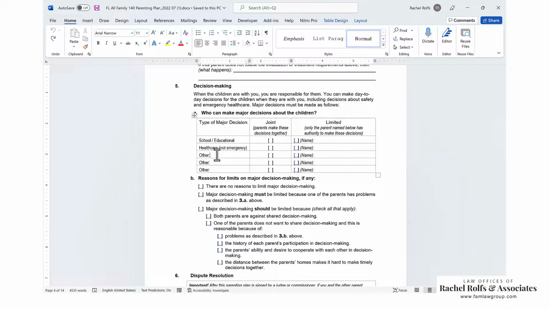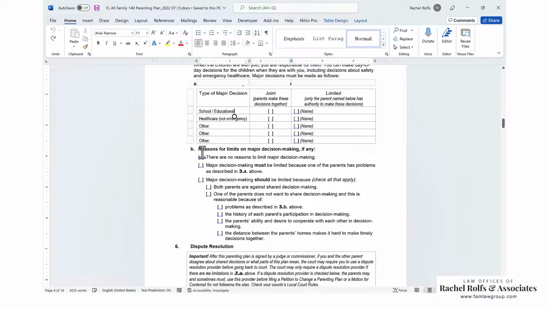And what this section means is you guys can't make a decision unless you agree to make it. As far as school, educational, and healthcare, generally the status quo would continue. So if the children already have school or already have doctors, primary care physicians, etc., they're going to keep those. They're going to stay in that school. They're going to keep those doctors unless you guys agree to make the change.